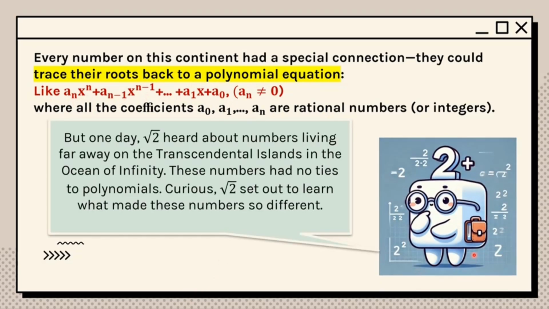But one day, the square root of 2 heard about numbers living far away on the Transcendental island in the ocean of infinity, and these numbers had no ties to polynomials. Curiously, the square root of 2 set out to learn what made these numbers so different.